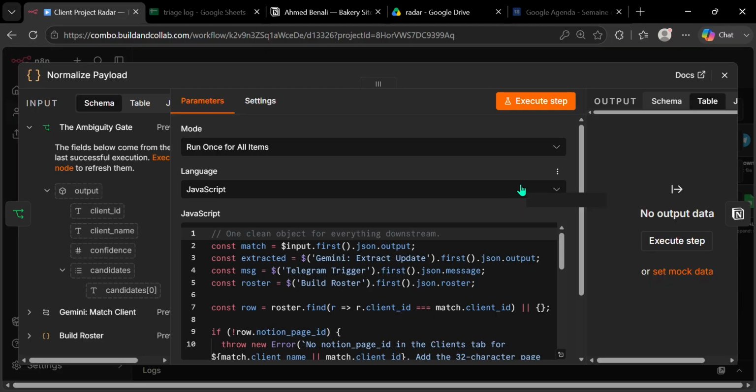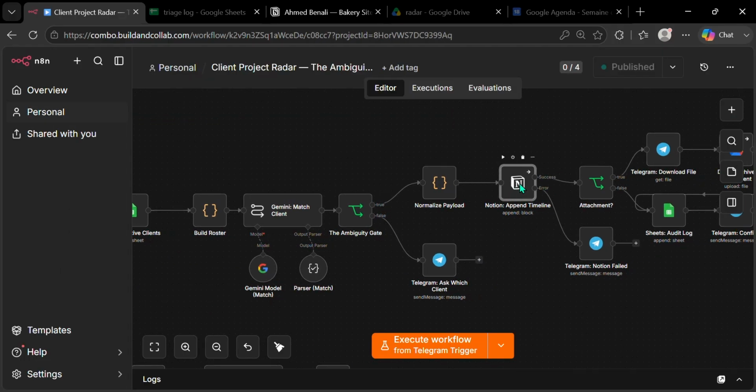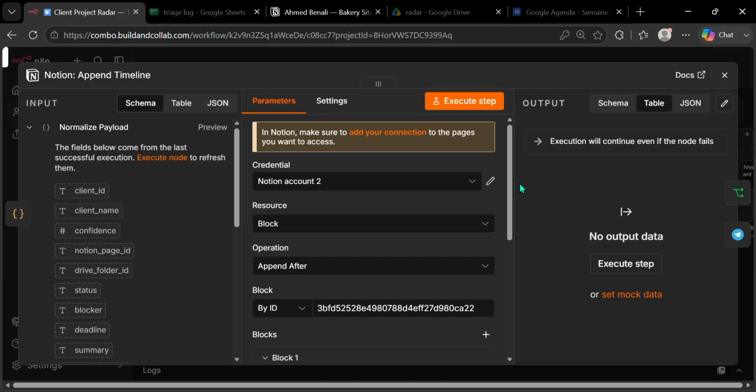Once a client is confirmed, this node builds one clean object with everything downstream needs: the client, the status, the summary, the Notion page ID, the Drive folder ID. Notion is written first, and Google Sheets is written last. That order is deliberate. The Notion node is set to continue on error, with the error branch wired to a Telegram alert if a page ID is wrong or the page hasn't been shared with the integration. I hear about it immediately. And more importantly, the audit log never gets a row saying logged for something that was never actually written.